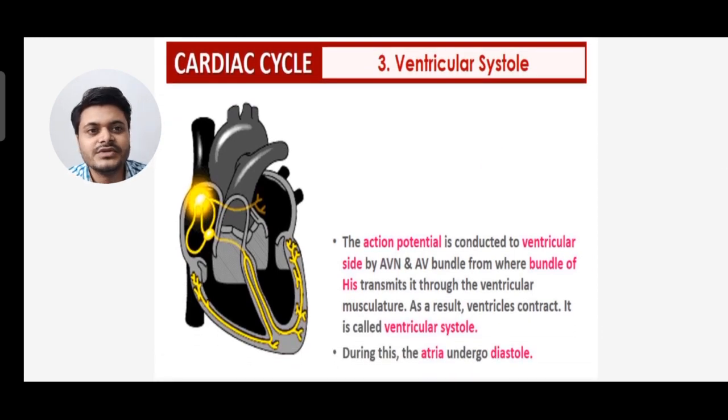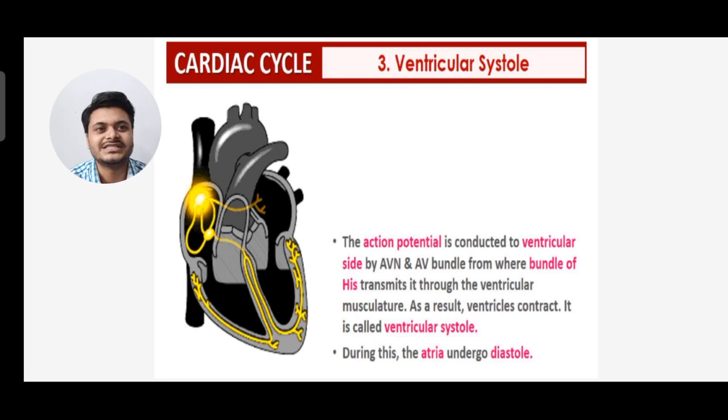Next is ventricular systole. The action potential is conducted to the ventricular side by the AVN and AV bundle, from where the bundle of His transmits it through the ventricular musculature. As a result, the ventricles contract. It is called ventricular systole. During this, the atria undergo diastole.